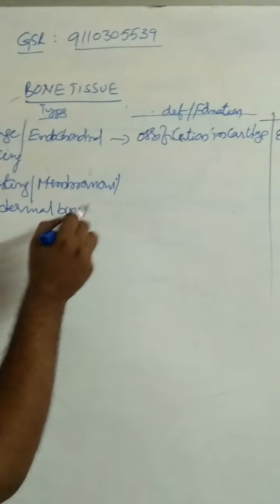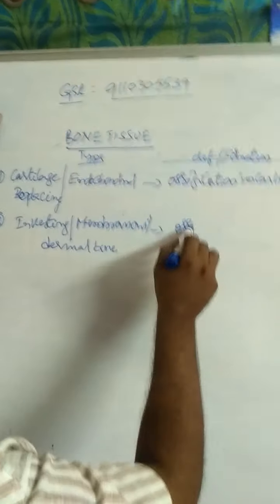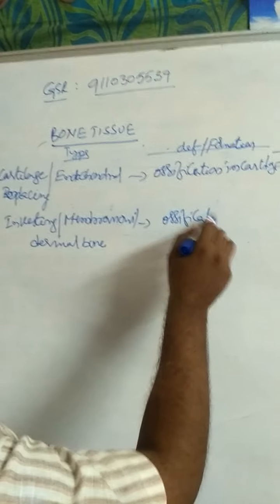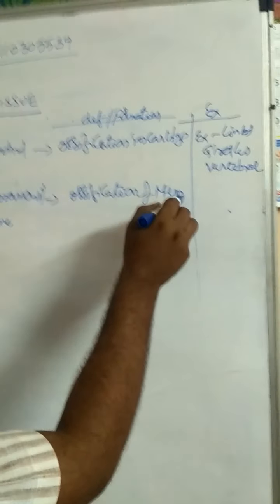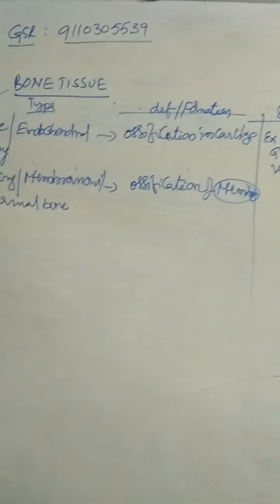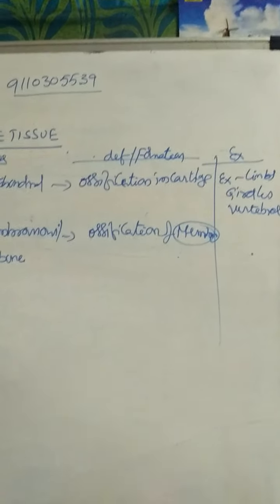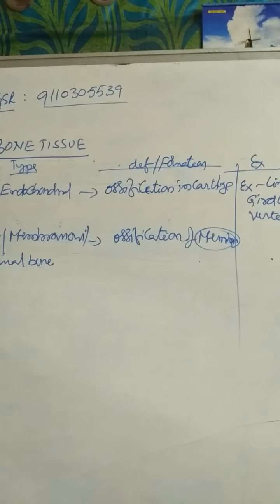These bones are formed from ossification of membranes. Different membranes unite to form, or ossify to form, the investing bones or membranous bones or dermal bones.